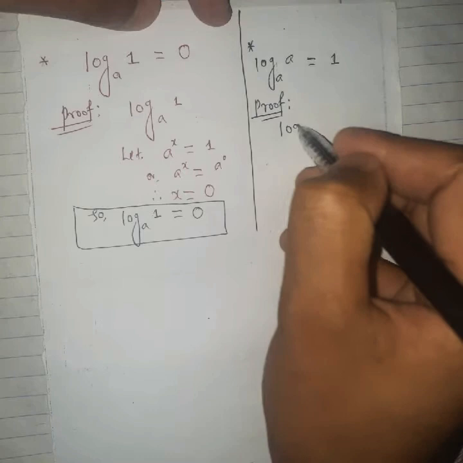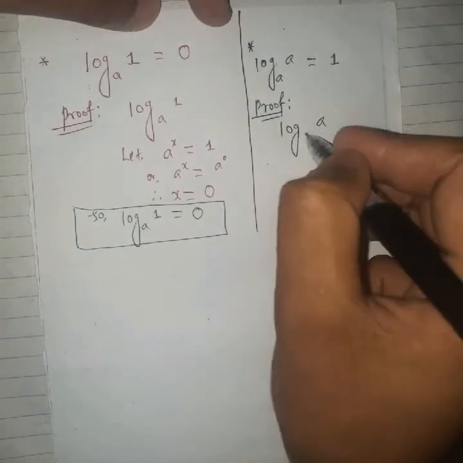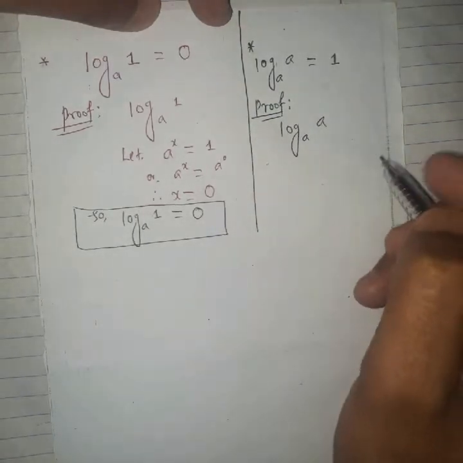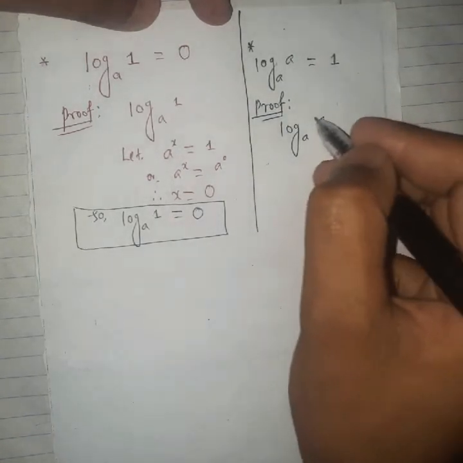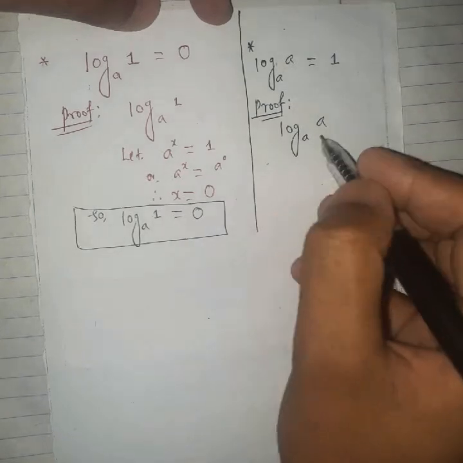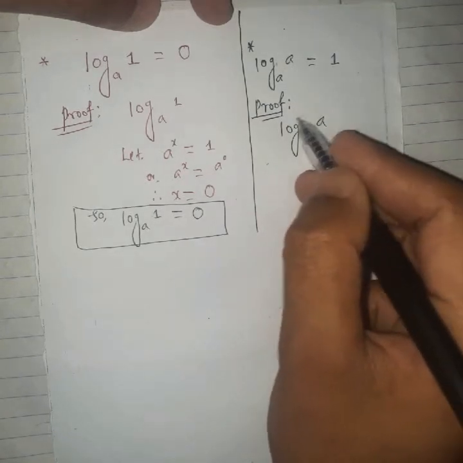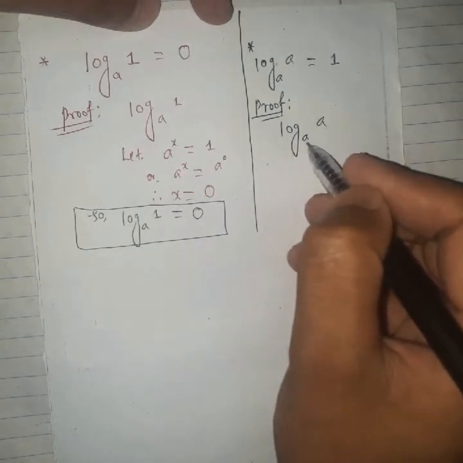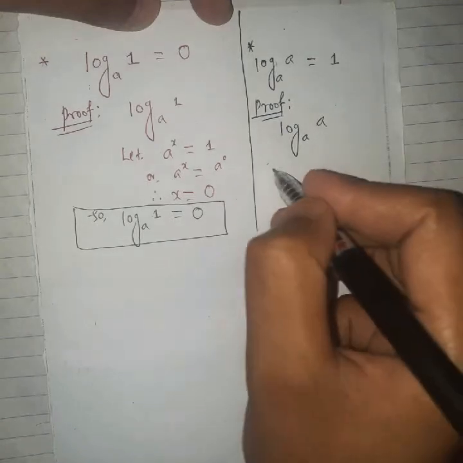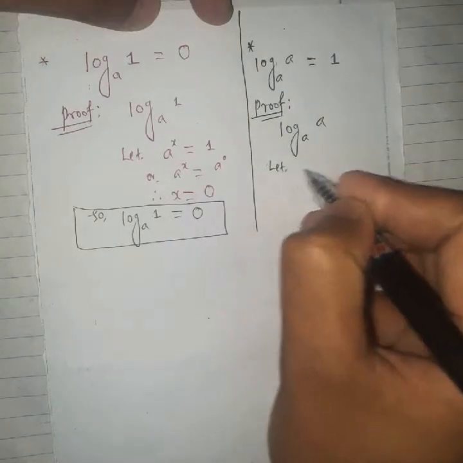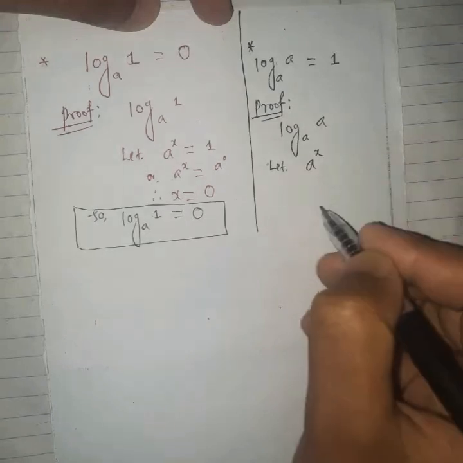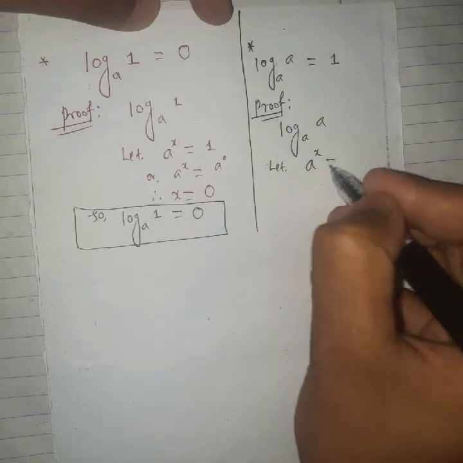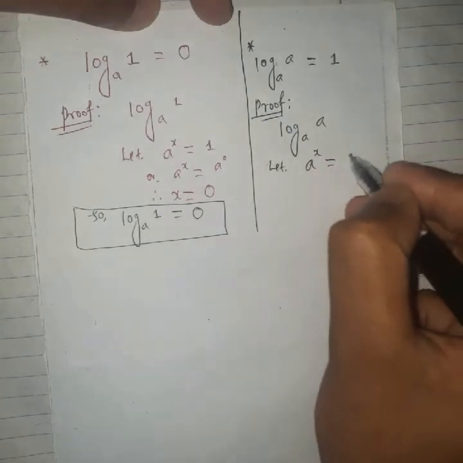Here the log of any number a with the same base is going to prove 1, and the meaning of this logarithm expression tells us what is the power of this base number a to get a. Let's suppose the power of the base number a be x to get the result a.